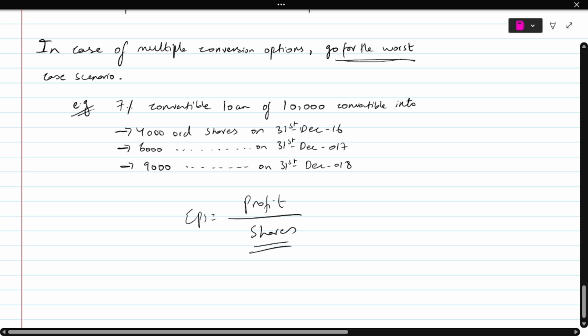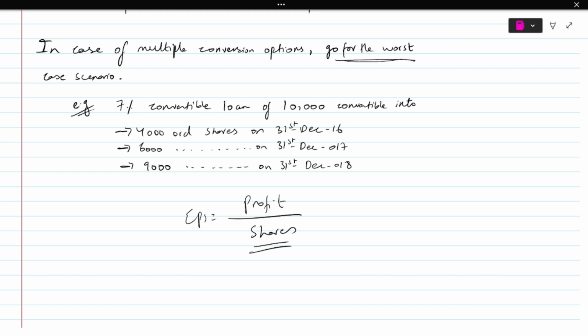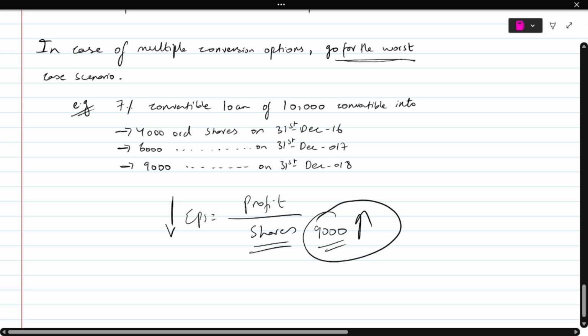So whenever you have to decide, you can just see the option with the greatest number of shares, which in this case is 9,000, because 9,000 shares would increase the denominator, which will decrease my EPS. So the greatest decrease in EPS would be through the greatest number of shares in issue, which is 9,000 instead of 4,000 or 6,000, right?